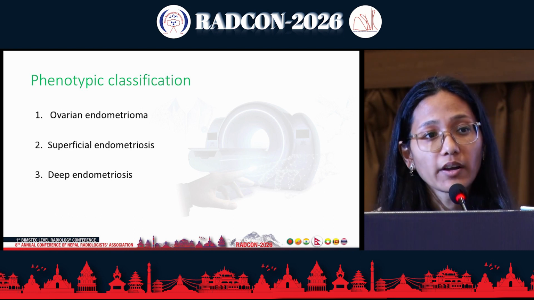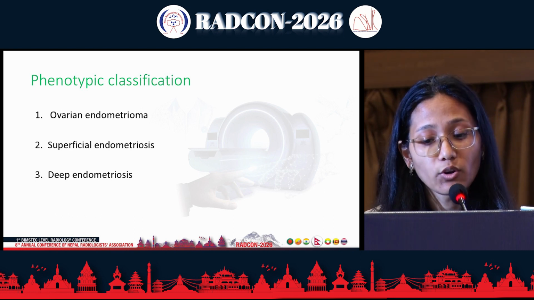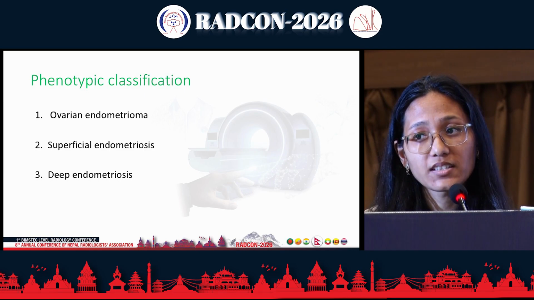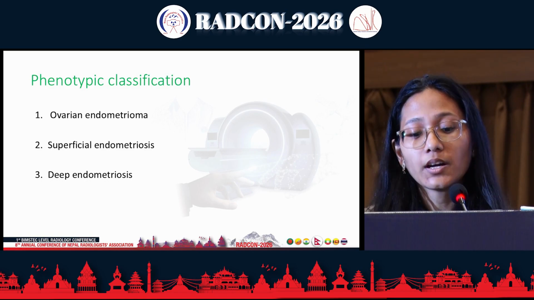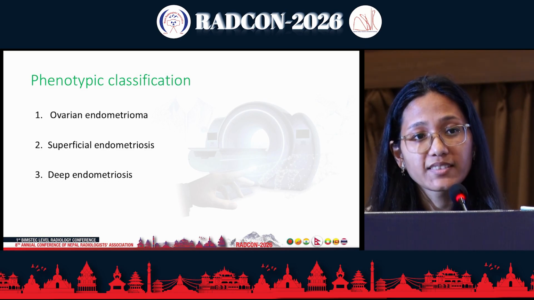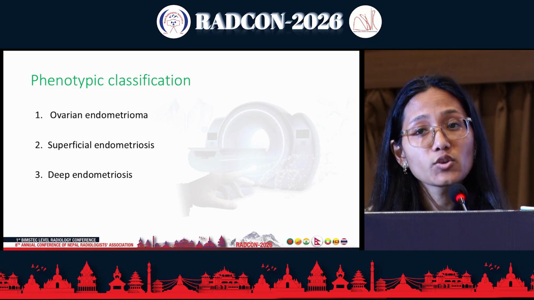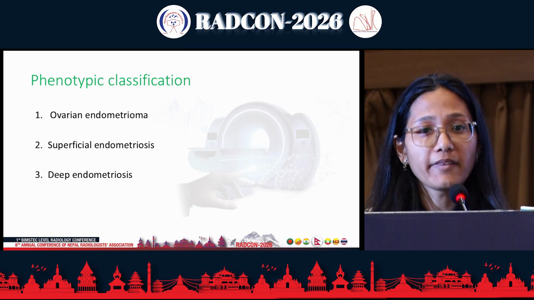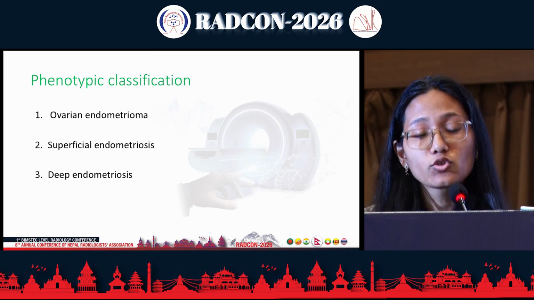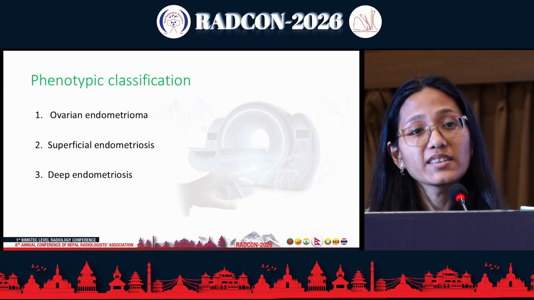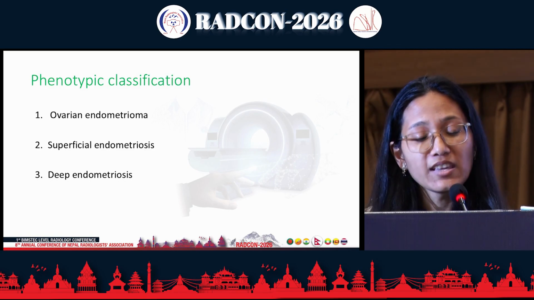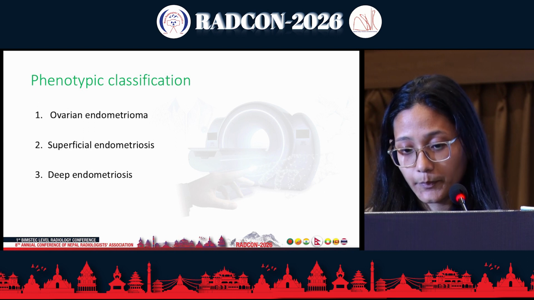Phenotypically, endometriosis can be either ovarian endometrioma, superficial endometriosis, or deep endometriosis. This may occur isolated or in combination. Earlier, deep endometriosis was defined when the endometriotic tissue infiltrated the endometrium more than 5 mm, but in 2021, it has been redefined as any degree of infiltration beneath the peritoneal surface.